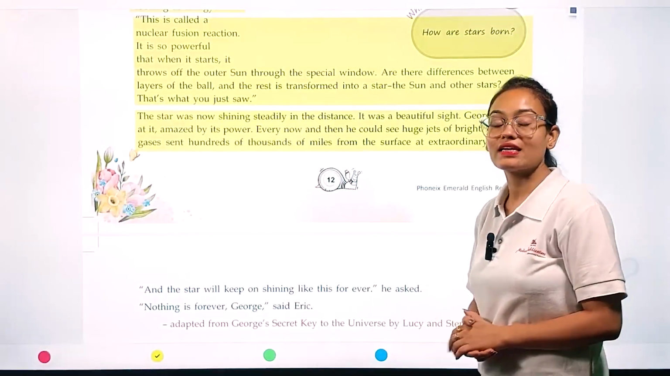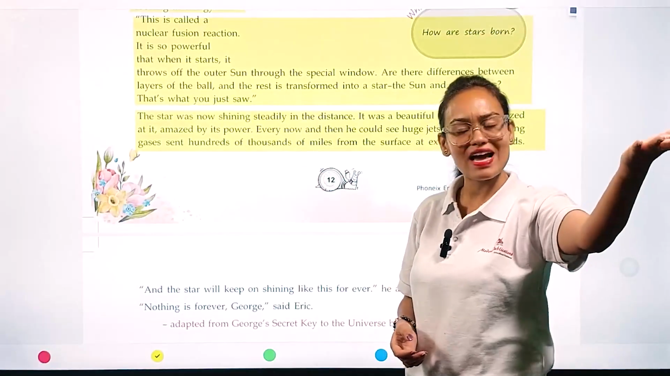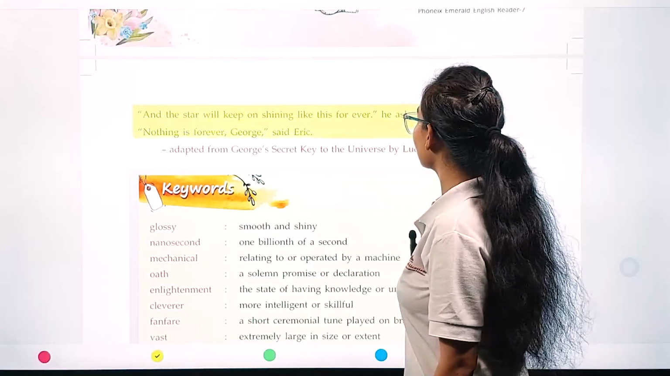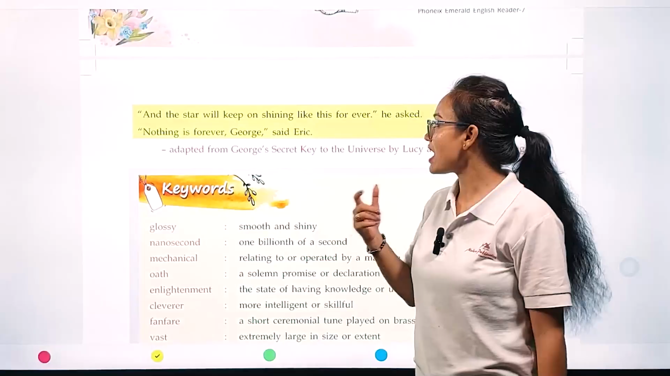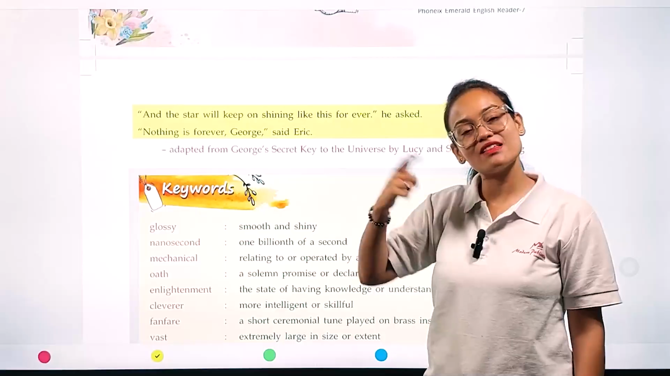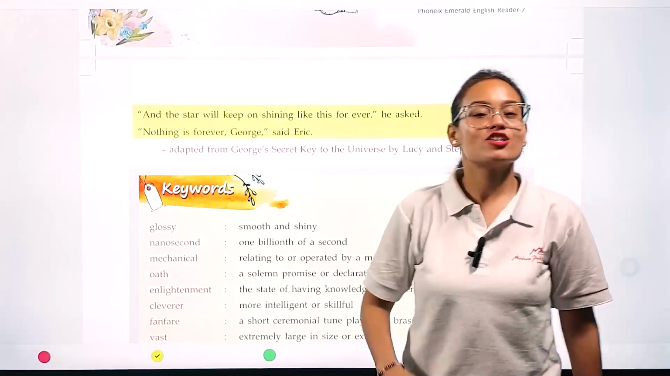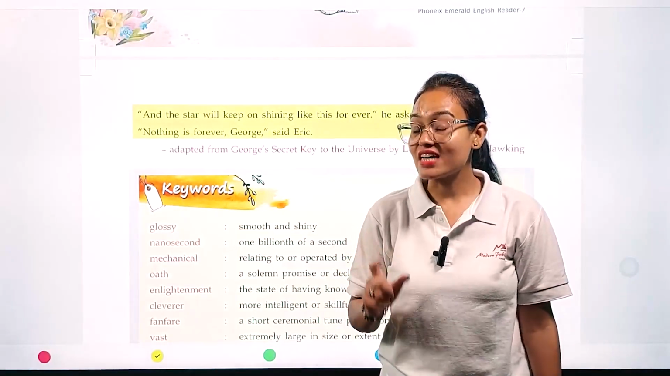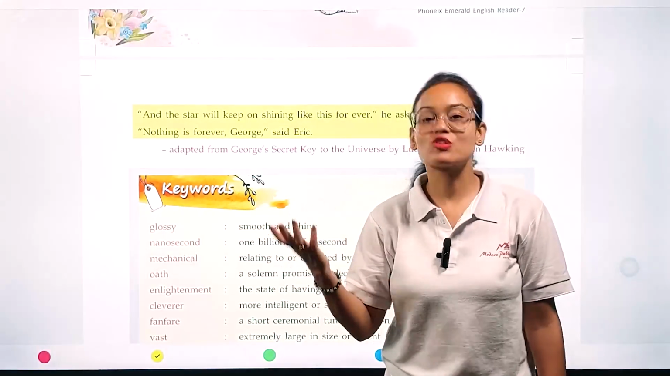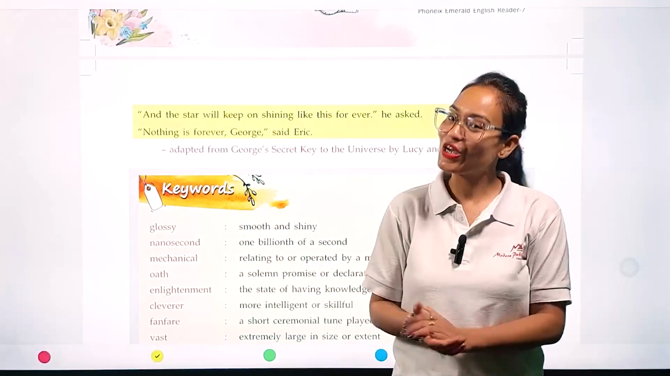Till now, he has seen that the huge jets are going in the sky and they are releasing an enormous amount of energy. And will the stars keep on shining like this forever, he asked. So immediately George asked Eric, Eric, can you please tell me, are these stars going to shine in this way forever? So Eric replied, George, nothing is forever. Even stars are also burned out. So that's why, my dear George, nothing is permanent in this whole universe.